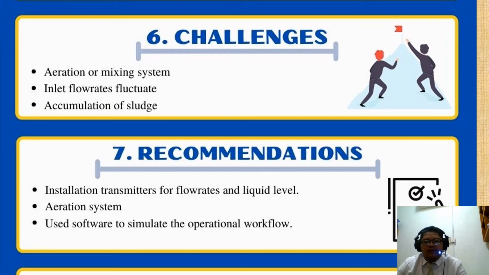Next is the fluctuating inlet flow rate. As we know, the inlet stream of the equalization tank comes from various sources of wastewater, so the water comes into the equalization tank at varied flow rates. This unknown flow rate will cause a few implications for the controlling system. One of them is the overflow of sewage effluents inside the equalization tank.